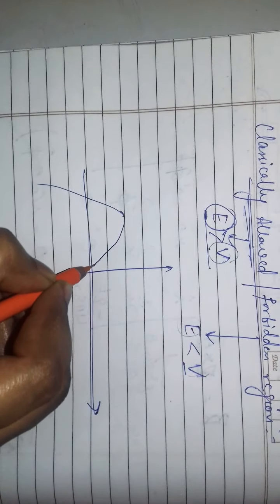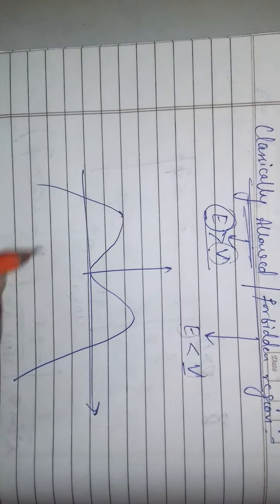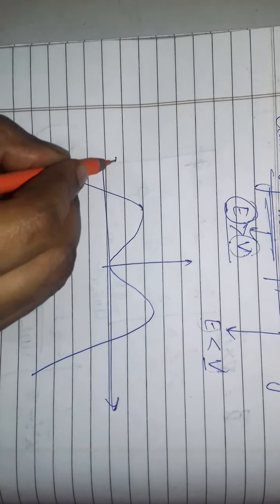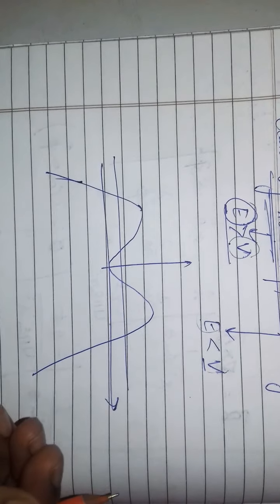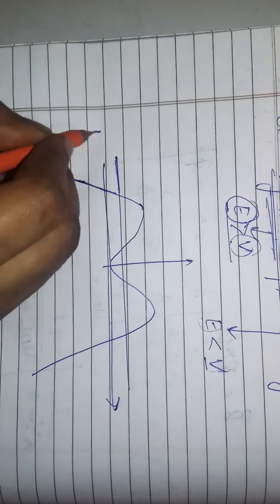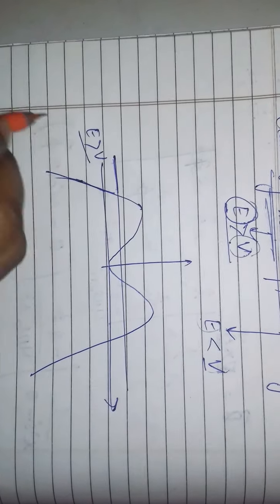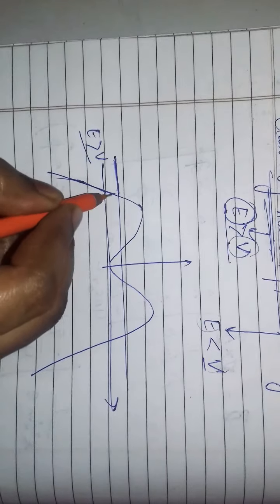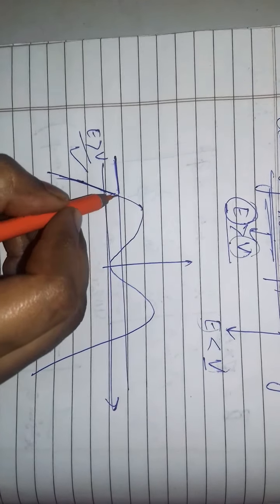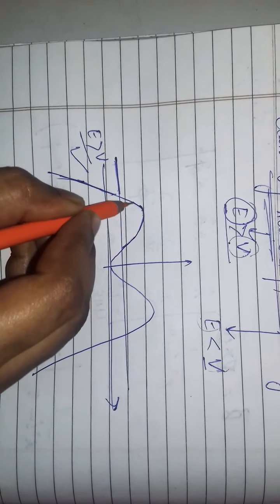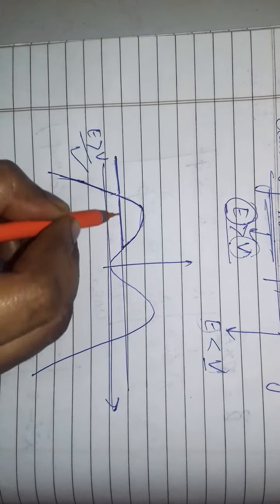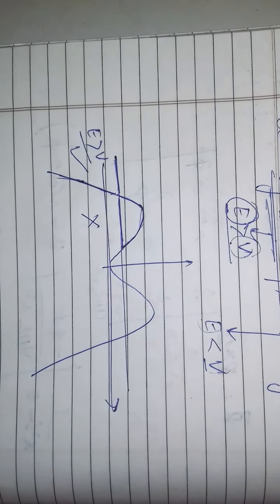If you have a potential like this, and you have some random energy here, so you can see that here E is greater than V. Energy is greater, potential is lower. So that is your classically allowed region. But here you can see potential is more and energy is less. This is higher and this is lower, so it is a classically forbidden region.